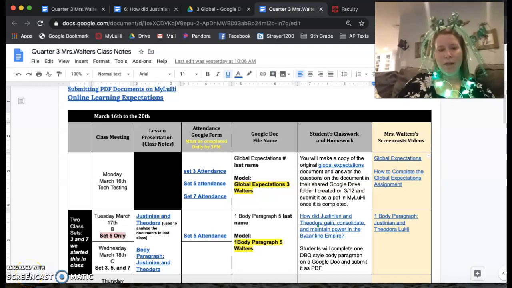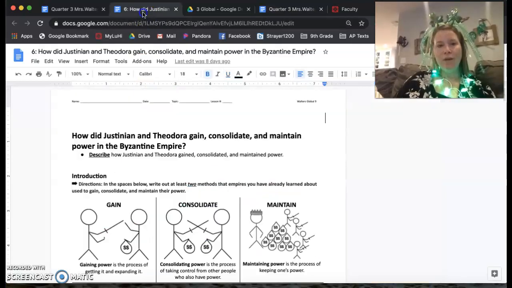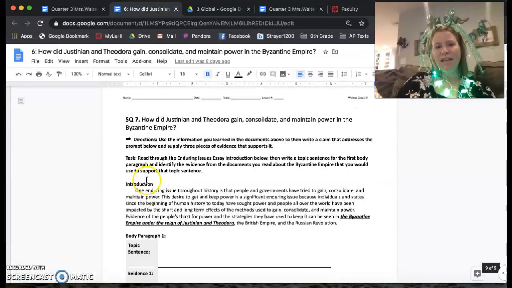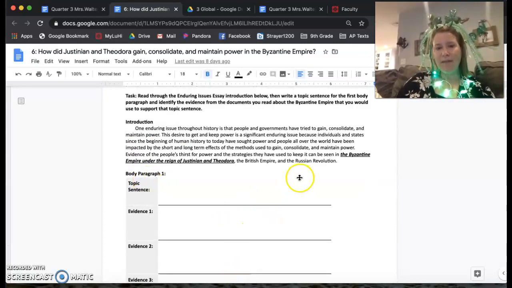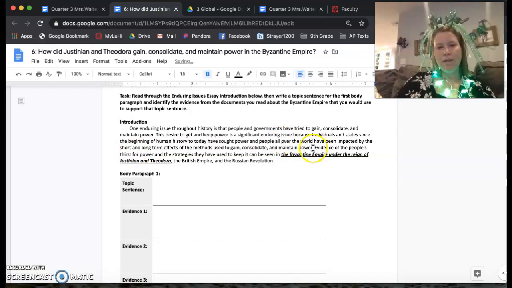All right, so I'm just going to quickly share with you how to work through what we've done. There was some confusion yesterday. Today, you are working on this and only this. This is the Justinian Theodora thing that we worked on in class where we analyzed the documents, and you completed that graphic organizer that's on the last page of this document that gives the topic sentence and the evidence. And we looked at this sentence as the thesis statement.